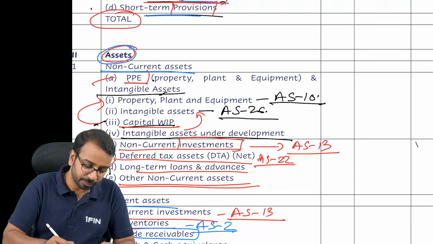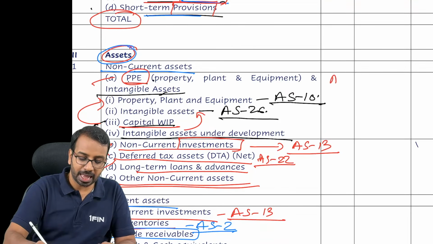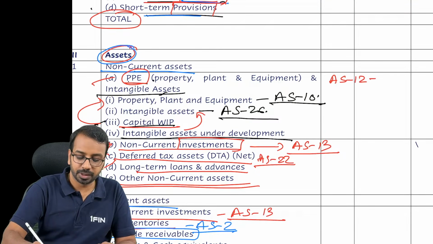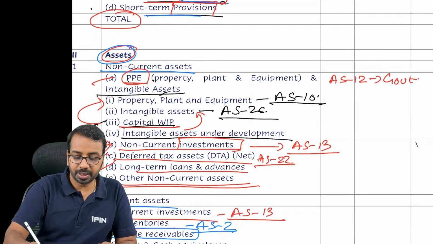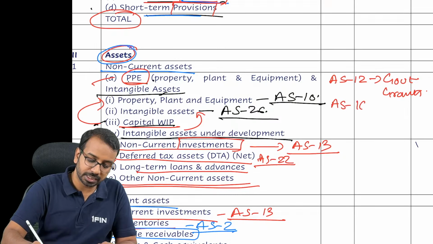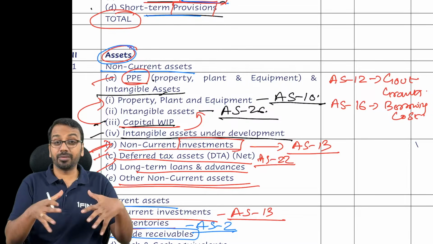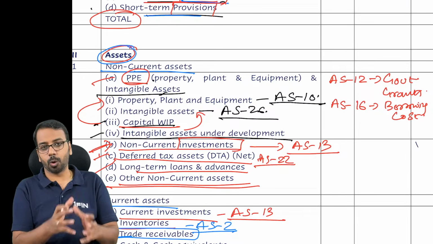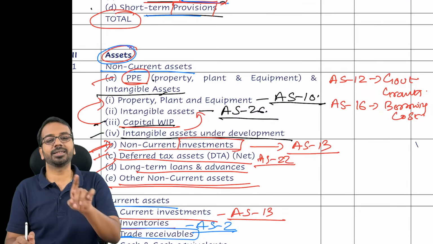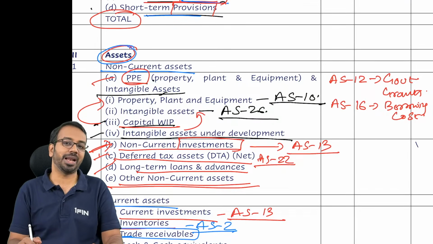Related to property, plant and equipment, we also have Accounting Standard 12, which deals with government grants. We also refer to Accounting Standard 16 that deals with borrowing cost. So whenever we prepare a balance sheet, we should know which standard is impacting the items being disclosed in the balance sheet.